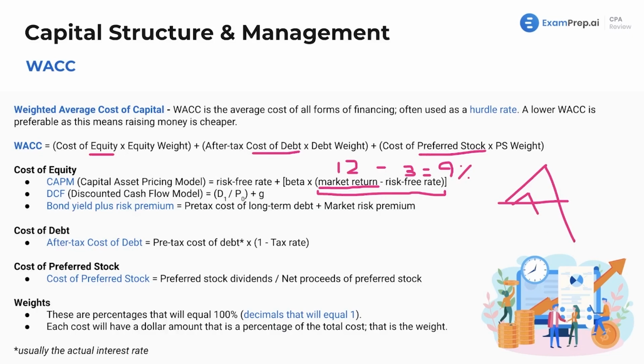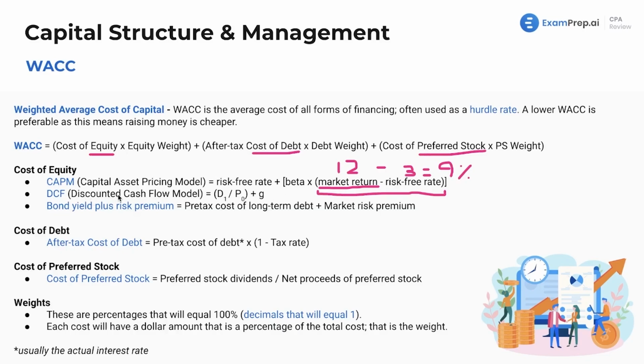That's what beta tracks. I'll go over that a little bit more at a later point as well, in terms of higher than 1, lower than 1. So that is beta. It'll be given to you. You don't have to calculate what it is. It'll be given to you. And then you add back in the risk-free rate. This is a formula. Memorize this. It will get you so many free points on the exam.